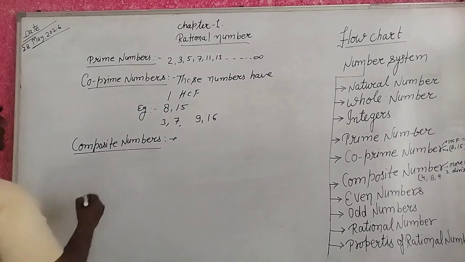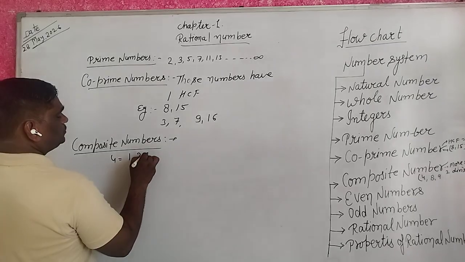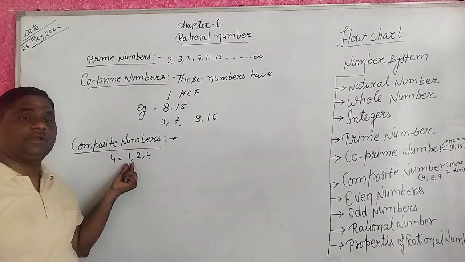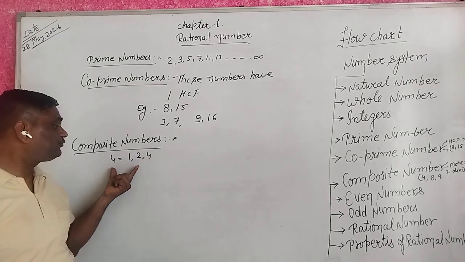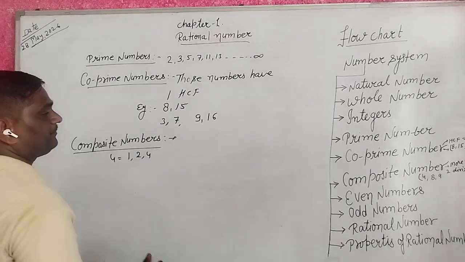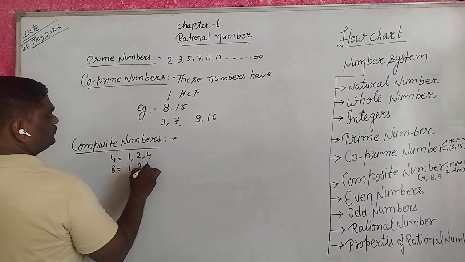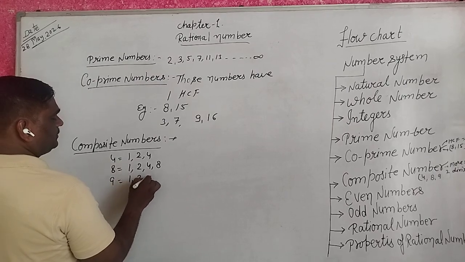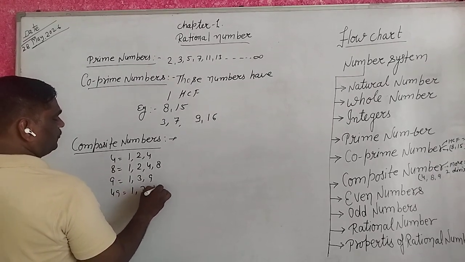For example, 4: 1, 2, 4. 4 comes in the 1 table, 2 table and 4 table. So 4 is a composite number. 8: 1, 2, 4 and 8. 9: 1, 3, 9. 49: 1, 7, 49.